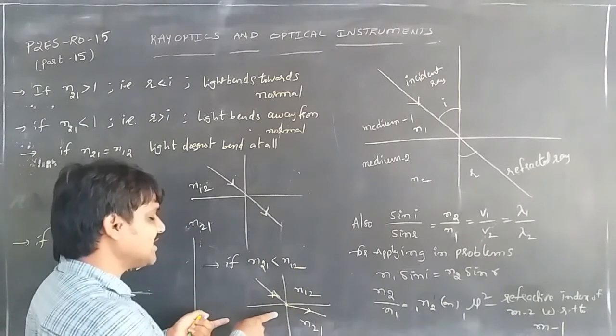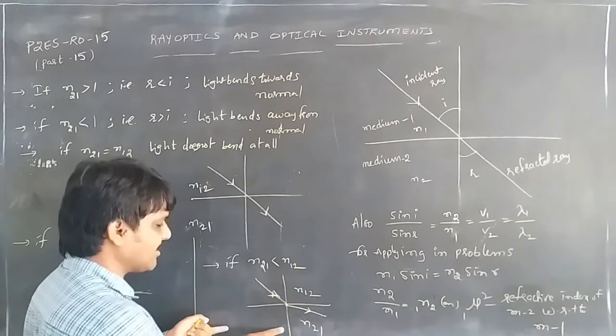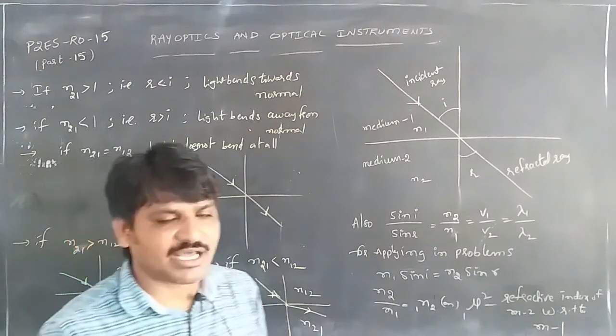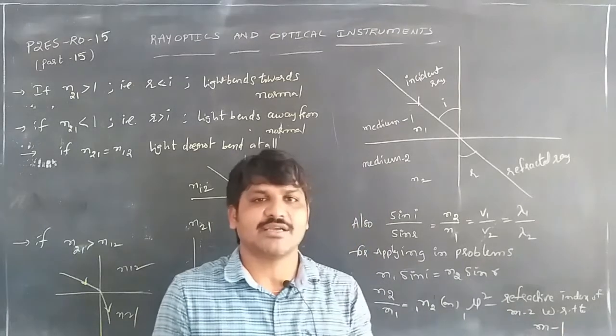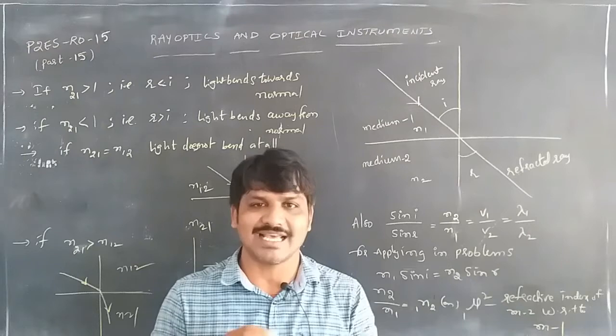This is the denser medium and this becomes the rarer medium. Whenever the refractive index of the medium is more, the speed of the light is less.